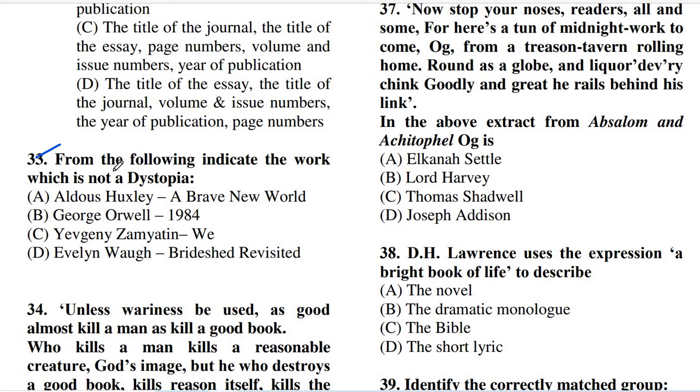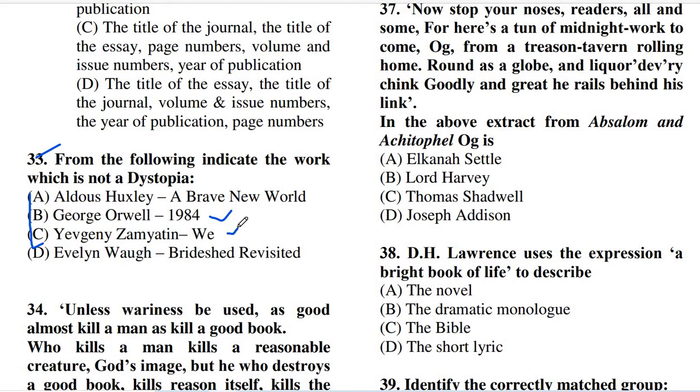Here we have to tell which of the following books is not in the category of dystopia. The options are: option A, Aldous Huxley's A Brave New World; option B, George Orwell's 1984; option C, Evgeny Zamyatin's We; and option D, Evelyn Waugh's Brideshead Revisited.